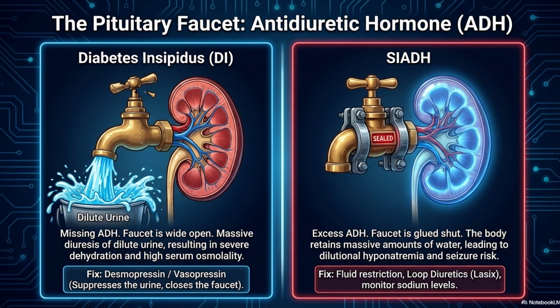The opposite of that is SIADH, which is syndrome of inappropriate antidiuretic hormone. And this is excess ADH. So the body is going to retain massive amounts of water, which leads to dilutional hyponatremia and seizure risk. So we're going to put them on fluid restriction, give them loop diuretics like Lasix, and monitor their sodium levels. And then we may give them hypertonic solutions.